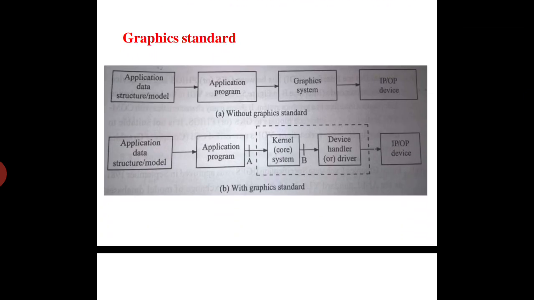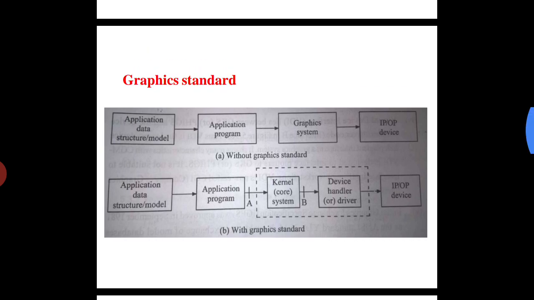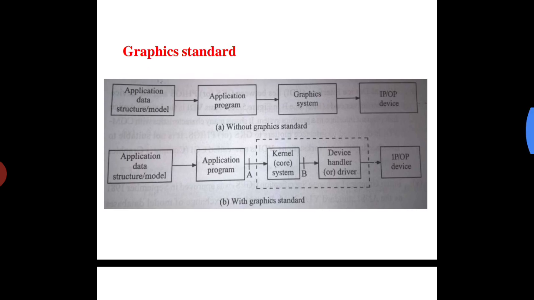This is the flow chart of graphic standard. First one is without a graphic standard system. Second one is with a graphic standard system. In the first one there is no kernel system. The second one has a kernel system, which contains the handler or driver. Handler means the person who is using the software, who will be called the handler or driver.